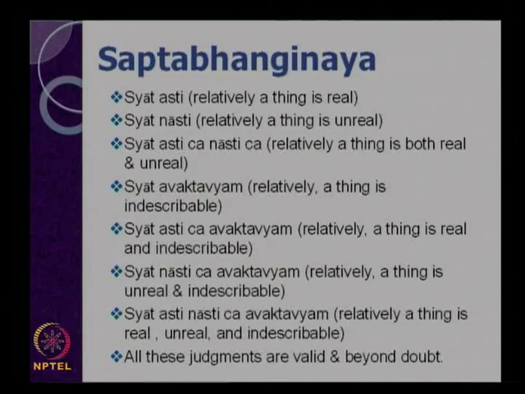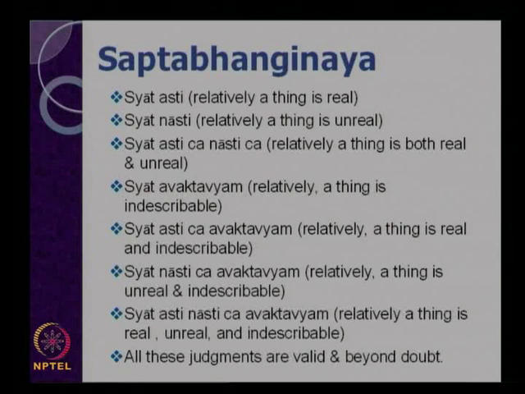Therefore, my statement is real, as well as my friend's statement on the object, the table, is equally real. Whenever Syadvada says Syad asti, it means that from a relative standpoint we claim that an object is real because it occupies certain space and exists for a particular time with so and so features. This is all about Syad asti. Now you can see how, whenever we judge an object, it is relative in character, because we are judging that object from a particular standpoint.